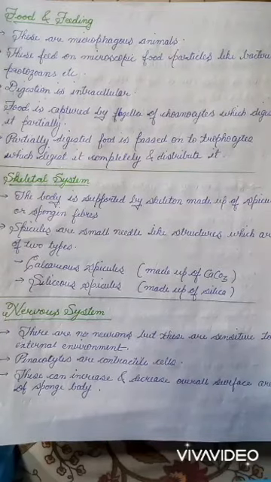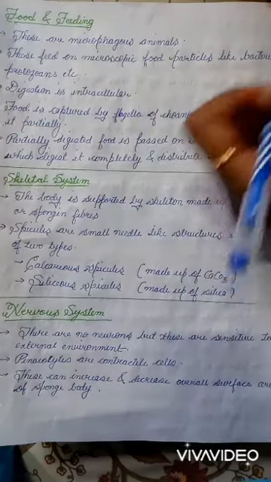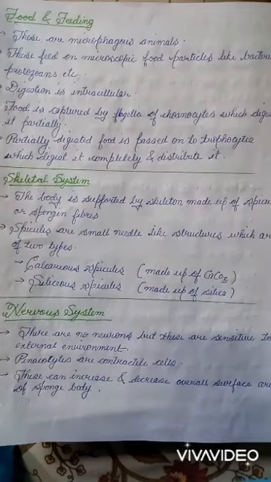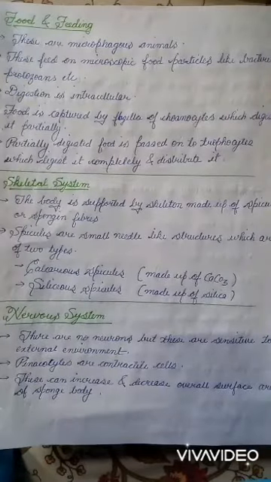Let's move on to our next point, food and their feeding habits. These are macrophagous animals. Macrophagous animals means the animal which consumes microscopic food particles, for example, bacteria, protozoans, planktons, etc. And the process of their digestion is intracellular, which means the process of digestion takes place inside the cell.